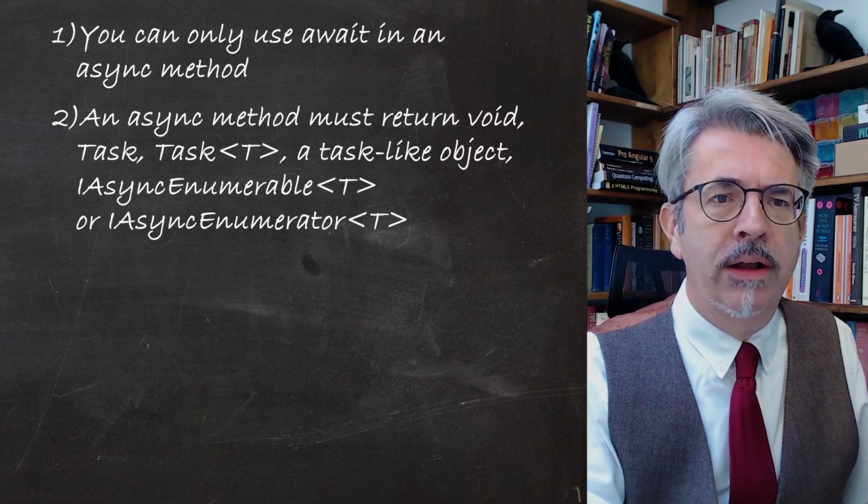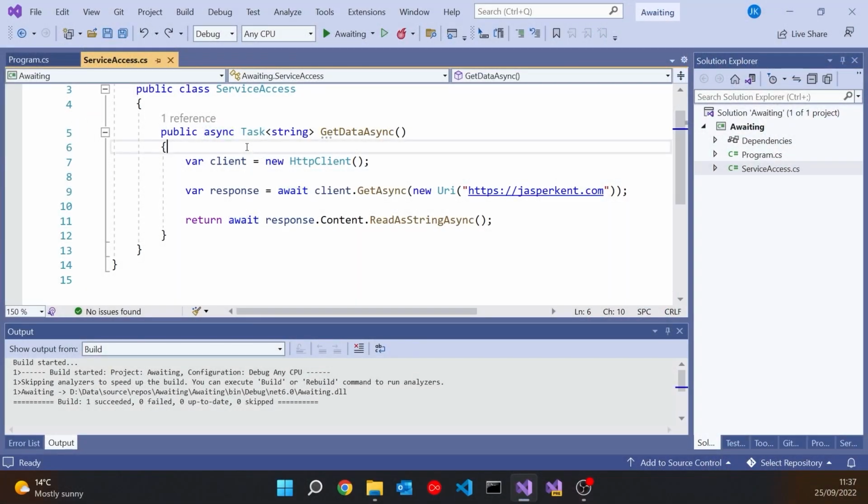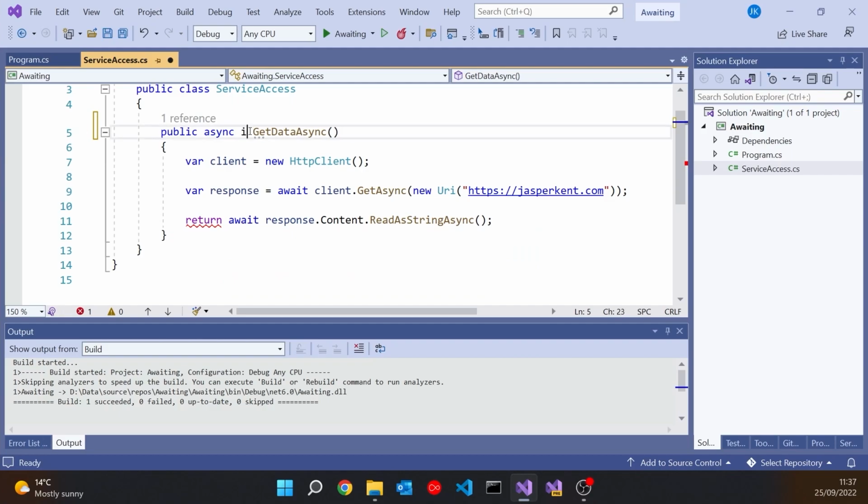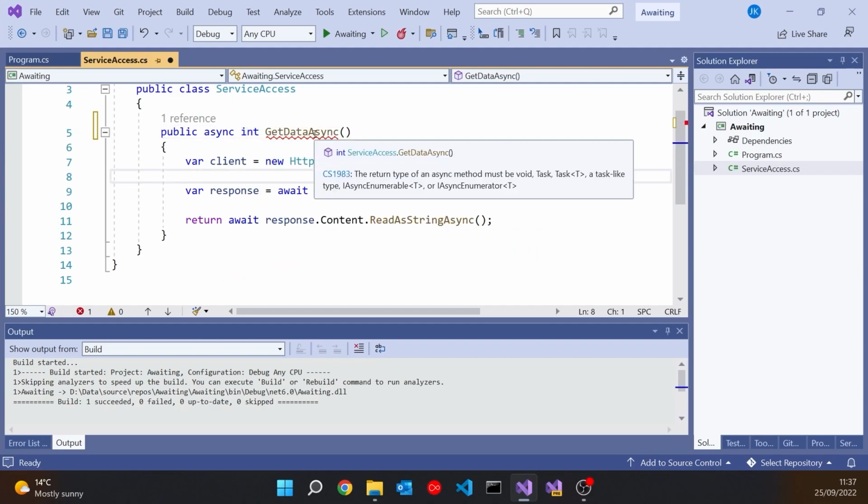So again, if we go back to the code here, you can see we are returning a Task of string. We could return a void. Obviously, you get an error there because it's the wrong type, but it's still allowed up there. But if I were to try to return something like an int, then we get an error on the declaration itself, basically saying what I've just said, that the return type must be one of those things.